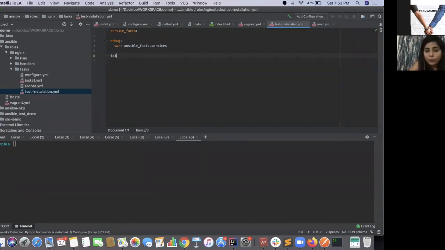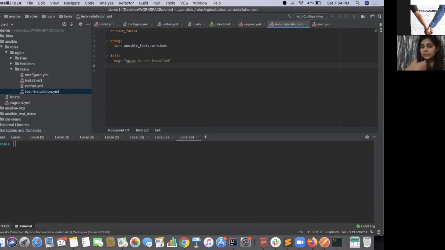Now, you want to check whether Nginx is installed on that machine or not. Whenever we write code, we do write try and catch. Why do we do that?